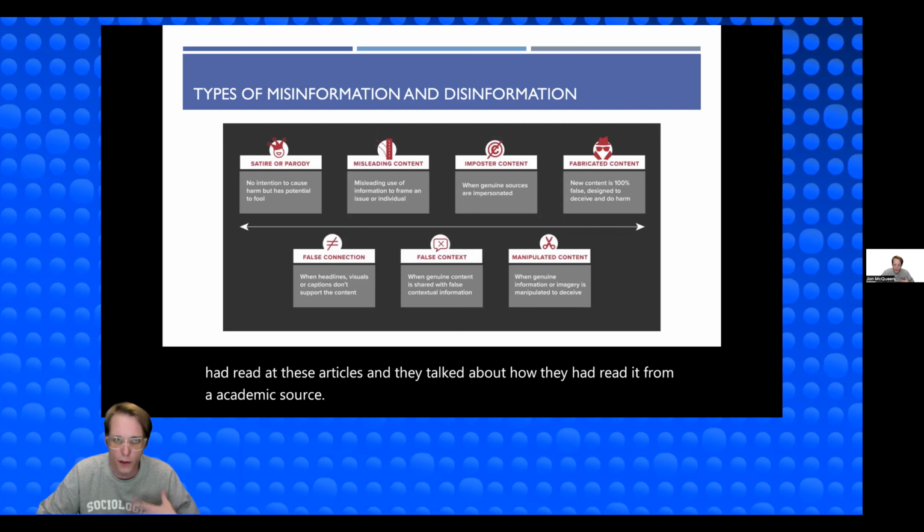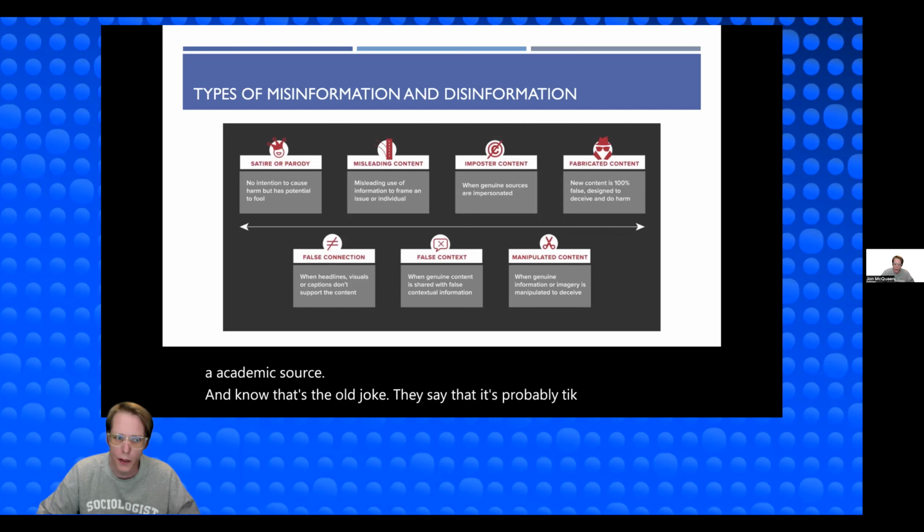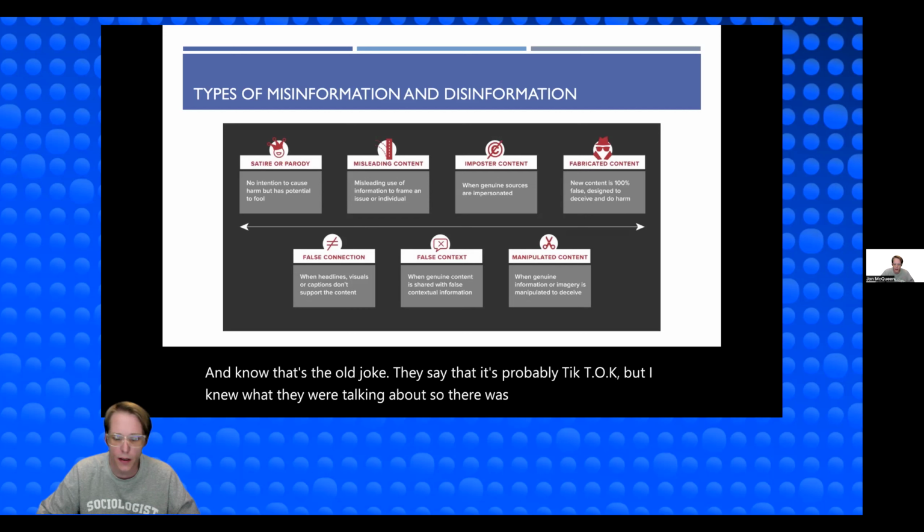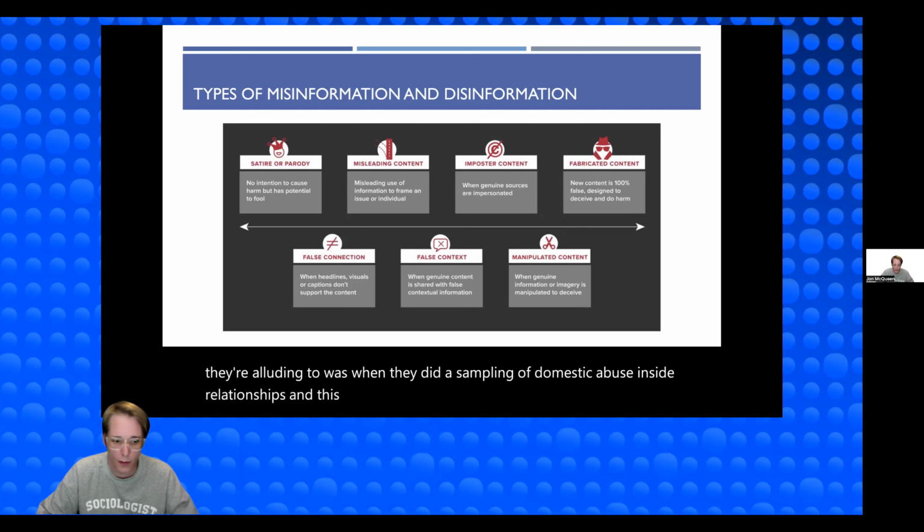And that's the old joke. They say that it's probably TikTok, but I knew what they were talking about. So there was a study done, and what they were alluding to was when they did a sampling of domestic abuse inside relationships, and this person is a male and was white. He said he was straight. So like a lot of the voice right now around toxic masculinity, it was probably making him feel like he wanted to stand up for himself.